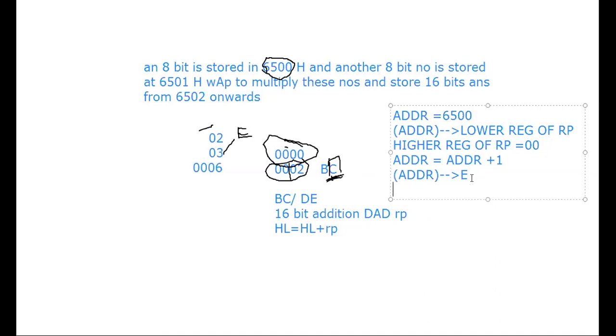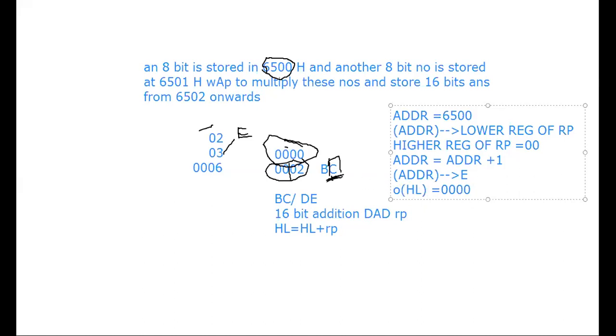After that, what I have to do is this particular addition. Correct? How many times will be decided by this particular register. So HL must initially have 0000 because to 0000 I will be adding the number.